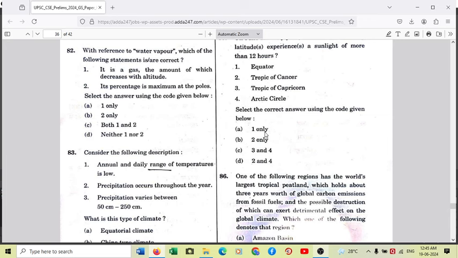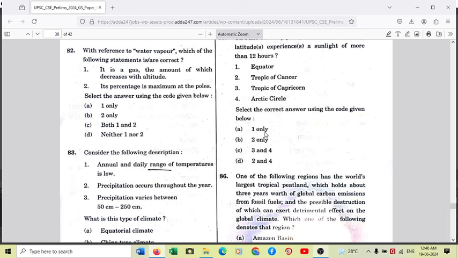So whenever we move away from the ground level and we increase in height, definitely the content of water vapor will reduce, because the source of water is from the surface of the earth only. So the source of water vapor is from lakes, ponds, rivers and oceans. And as we move away from the ground surface, with height, the amount of water vapor reduces. Number 2, its percentage is maximum at the poles. So the statement, its percentage is at maximum at the poles, is wrong.